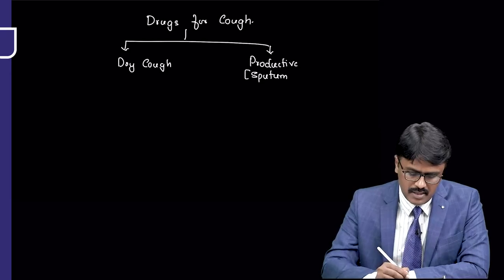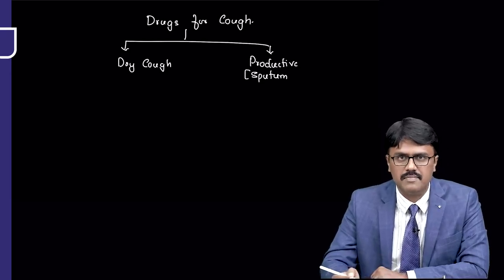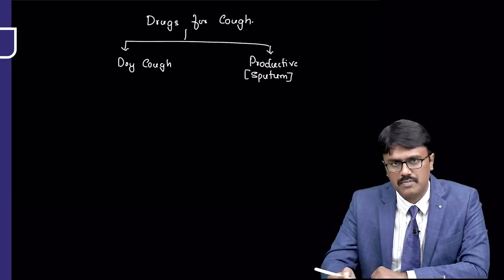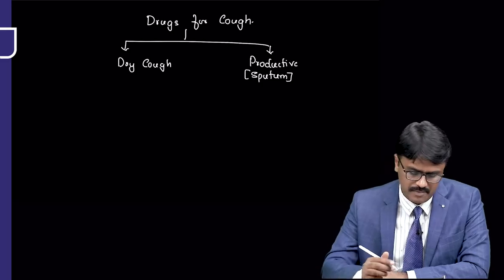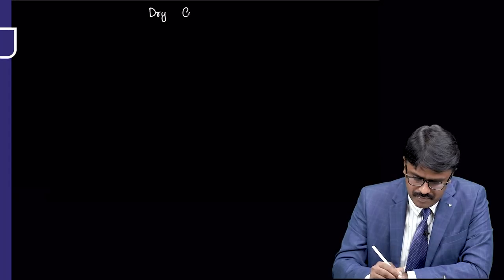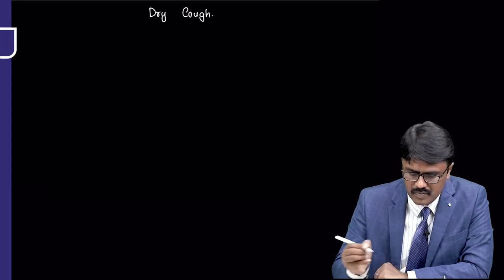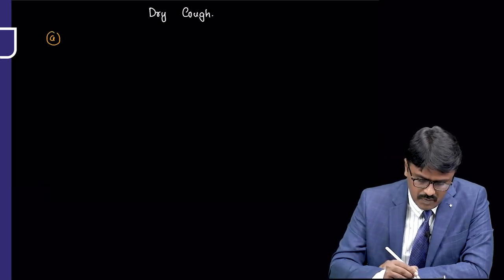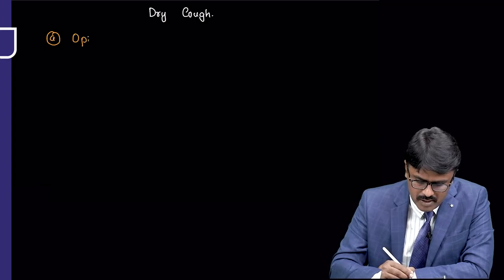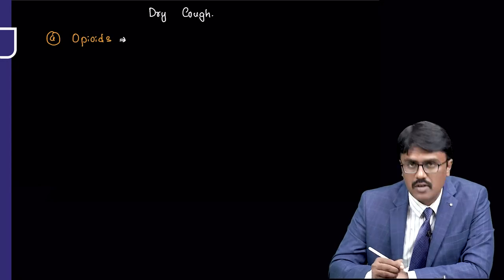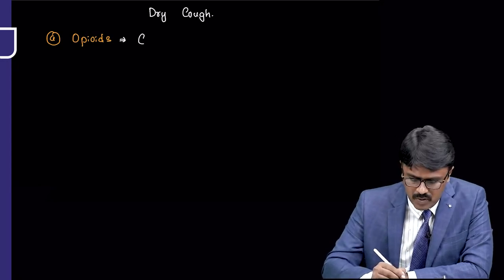Now please understand, the dry cough has to be suppressed. In the productive cough, we have to make the sputum come out. So let us see what the drugs for that are. Drugs for dry cough: what are the drugs? How do you suppress it? Number one, we use a drug class called opioids. The opioids used for dry cough are codeine,